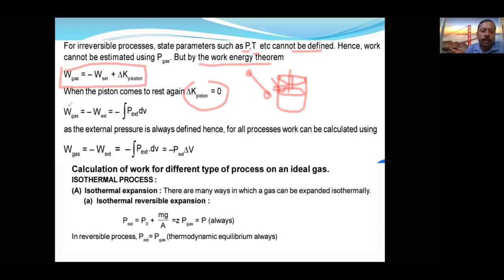So work by the gas is equal to minus work by the surrounding. Now external work is equal to minus P delta V. This is what I told you. Very, very important formula.